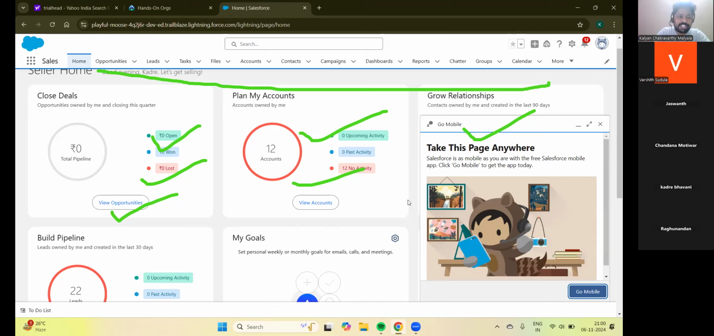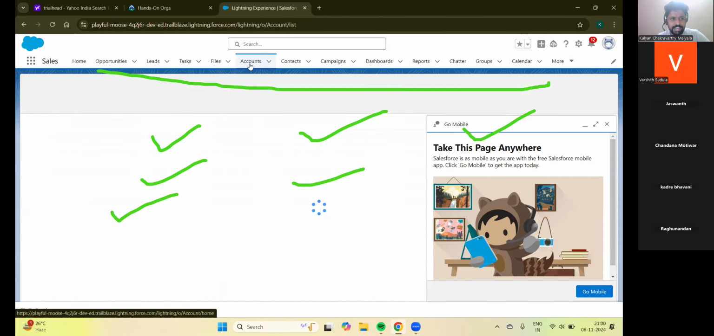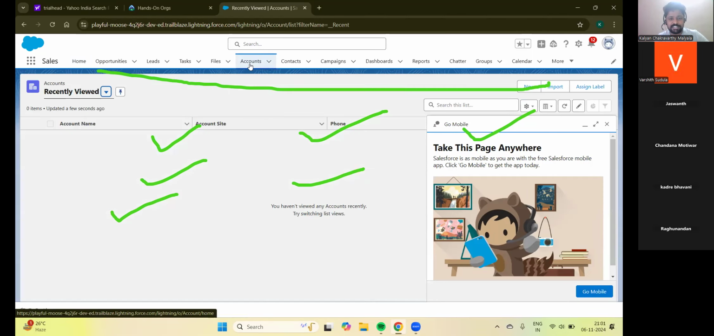Open the accounts object. Bhavani, open the accounts object, in the sense, click on the tab of accounts. These are called tabs. This is the application, the sales application. This is the app launcher. We'll discuss this again and again, so don't get confused. What is an application? What is sales? What is a tab?